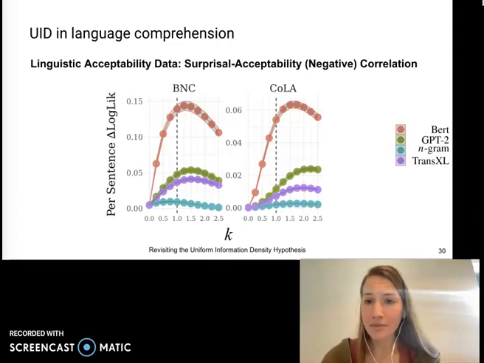Now, for acceptability data, we see more distinctly that k greater than 1 leads to better predictors of linguistic acceptability, especially when using actual surprisal estimates. These results suggest that a more uniform distribution of information more strongly correlates with linguistic acceptability.